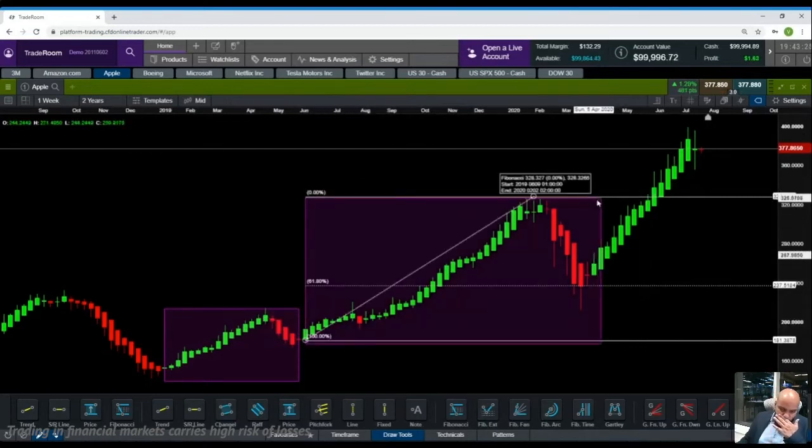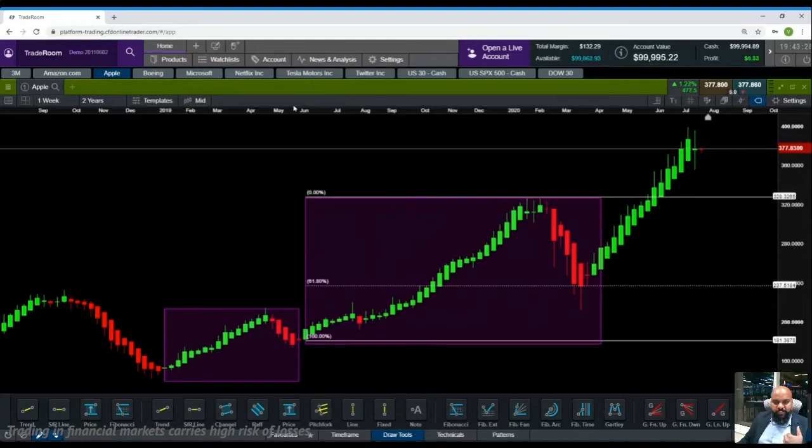Let's do a challenge. Now I have all these stocks which I can always predetermine these levels and show to you. Let's see if you all have any instruments that you want to ask me. You can type it out in the comment section, and I'm going to use Fibonacci on the instrument. It can be a stock, it can be a commodity, it can be anything. I'll just give 10 seconds for you all to choose your stock. We'll try it out. Like I mentioned, not all the stocks are going to end exactly at 61.8, but there is no harm trying in all the stocks to identify if 61.8 actually works.